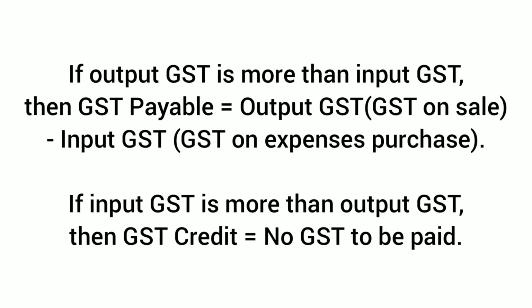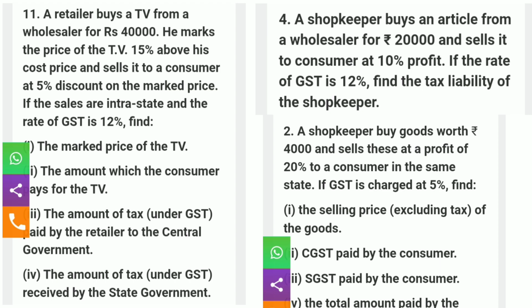There is output GST and input GST. If the output GST is more than input GST, then the GST payable is equal to output GST, that is the GST on sale, minus the input GST, GST on expenses or purchase. If input GST is more than output GST, then GST credit is equal to no GST to be paid. So here are a few example questions which you can get from the GST section.